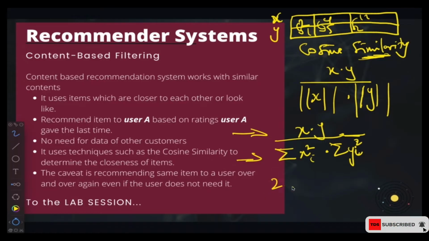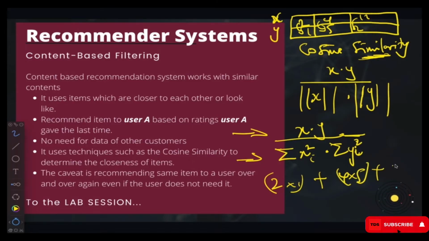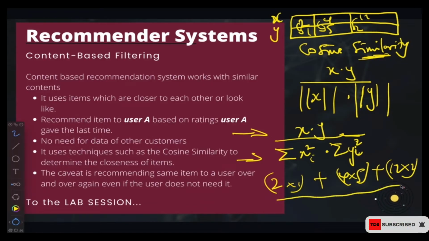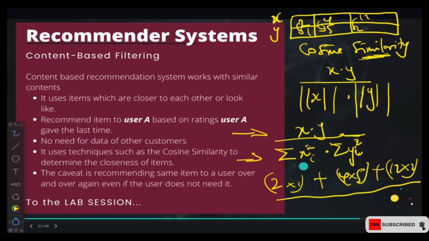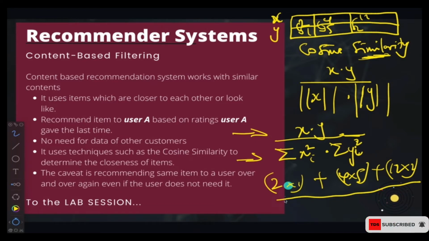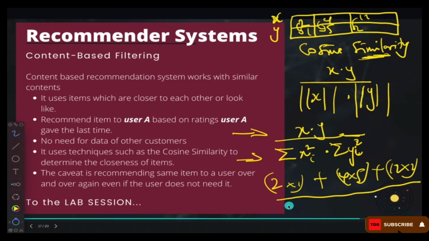So it's going to be 2 times 1, plus 4 times 5, plus 12 times 2. That's going to be the numerator. For the denominator, it's the summation of all the x squares, which means we're going to have 2 squared plus 4 squared plus 12 squared.